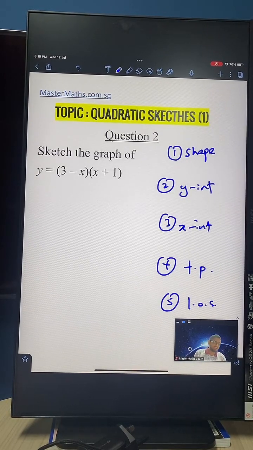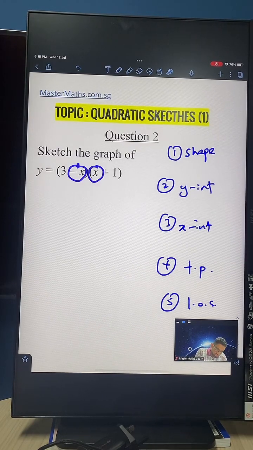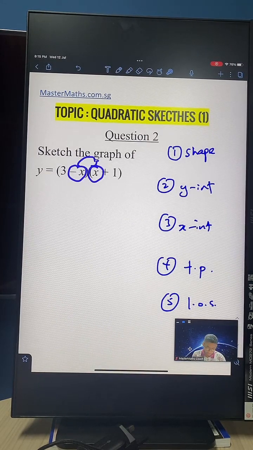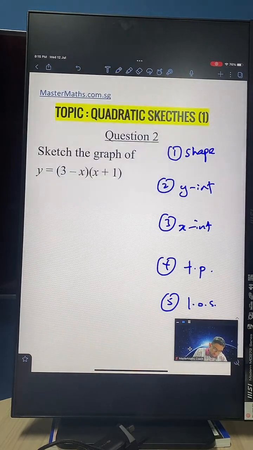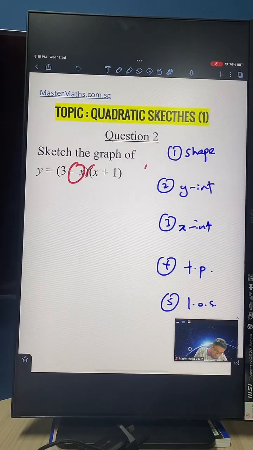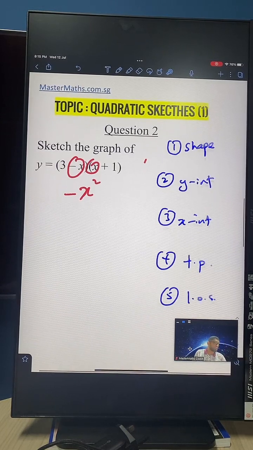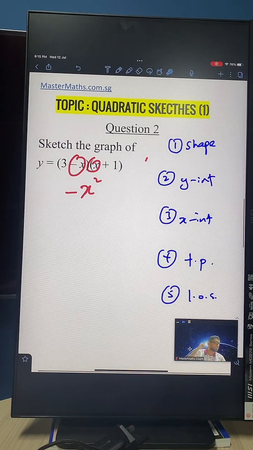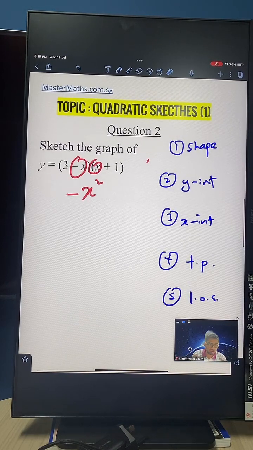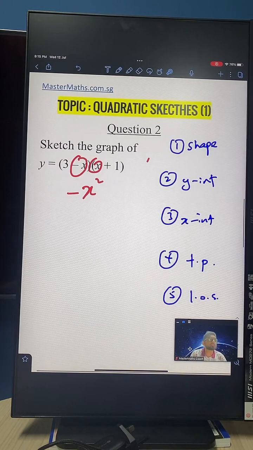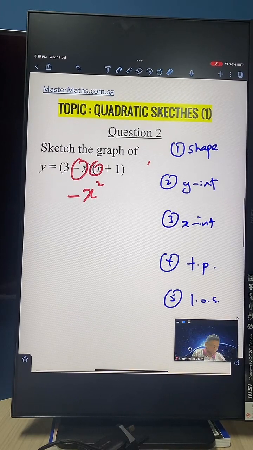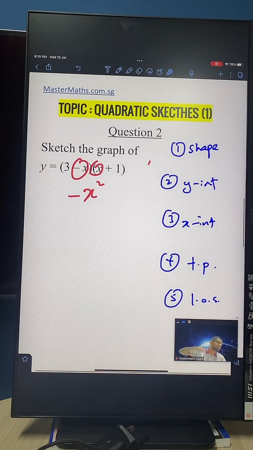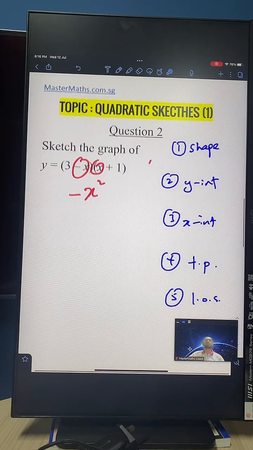Now this graph here, if you take the negative x and x, and you multiply them together in the rainbow method, this is going to give you negative x squared. So when you do the rainbow method, definitely you're going to get negative x squared, which tells us that the shape of this graph is a sad face. Why a sad face? Because you got a negative coefficient for x squared. Remember what we were discussing earlier? If you have a positive x squared, smiley face.